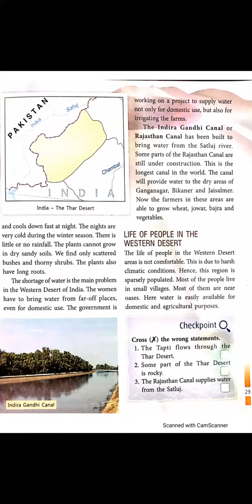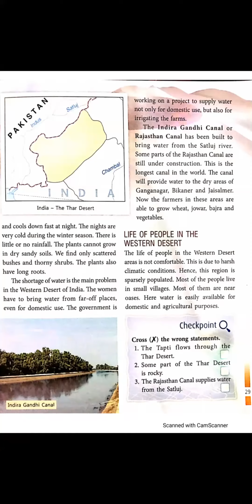Far off places means distant places. They have to go far away to bring water, even for domestic use. Domestic use means washing, cooking, bathing, cleaning the house, the use of water in your houses.